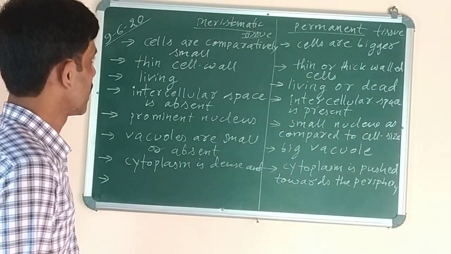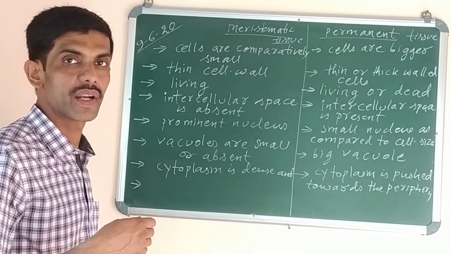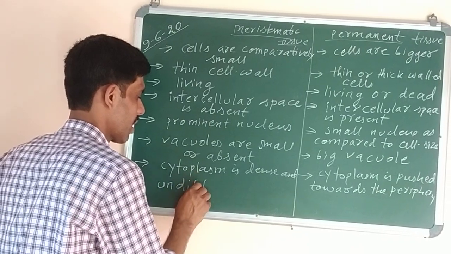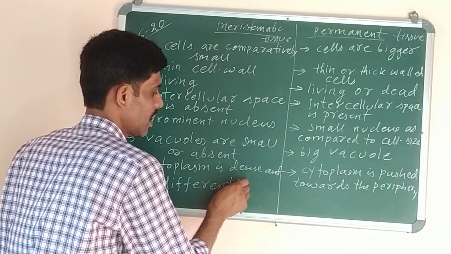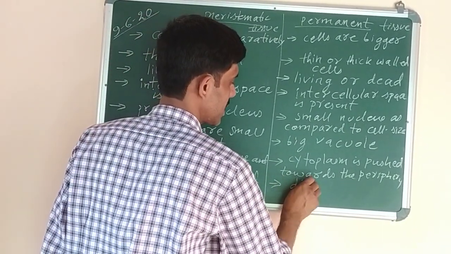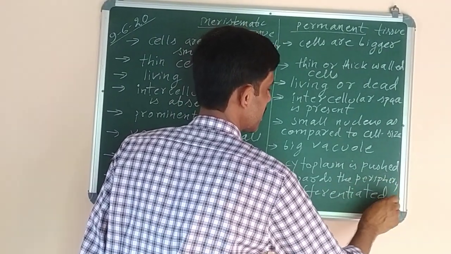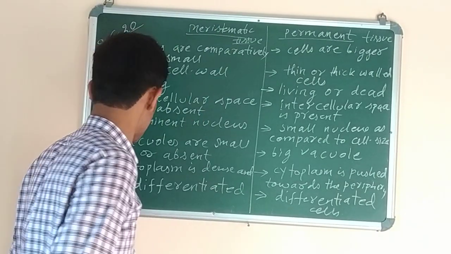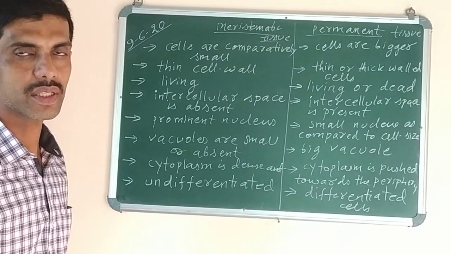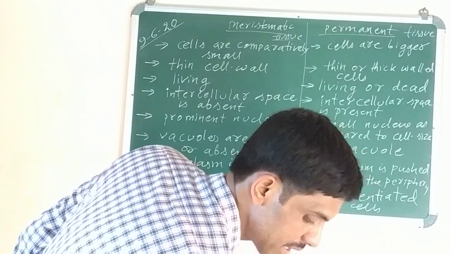Now next point, meristematic tissue is made up of cells which are not differentiated, meaning undifferentiated cells. I told you the meaning of differentiated: they will undergo changes from simple to complex type. Here cells are differentiated to assume definite shape, size and function. So how many points have we done? 1, 2, 3, 4, 5, 6, 7, 8. Out of this, any 5, 6 points you can learn. Now next we have to do is differences.